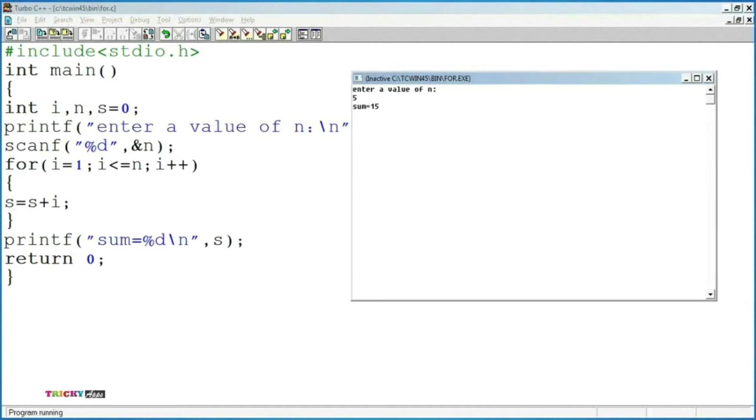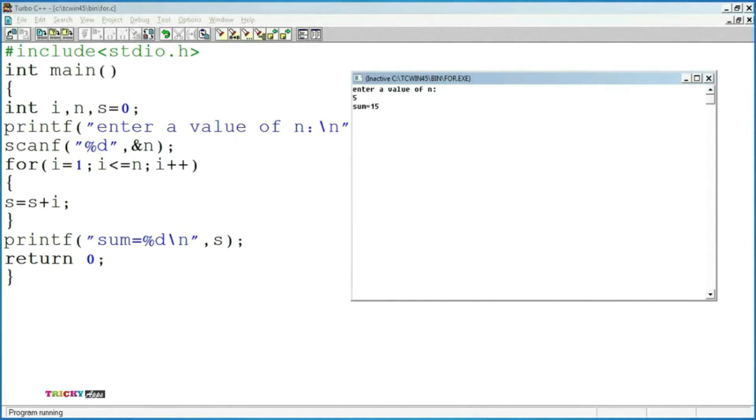At this point, we get S value as 3. Again, I value is incremented to 3, that is I plus plus. So at I equal to 3, the condition is checked: 3 less than or equal to 5. As this condition is true, the control will move into the loop body.